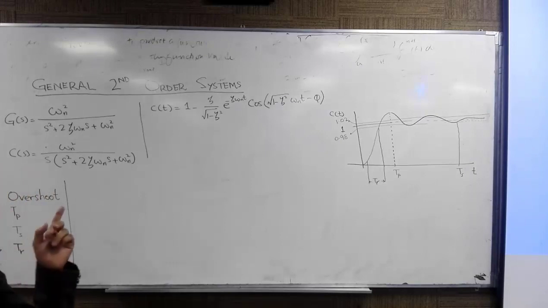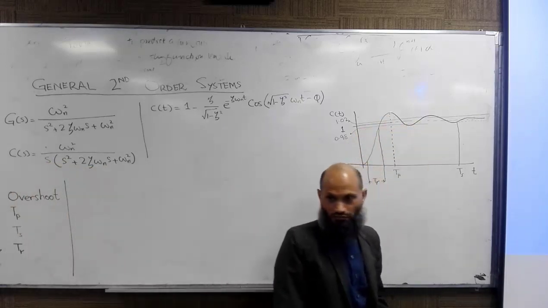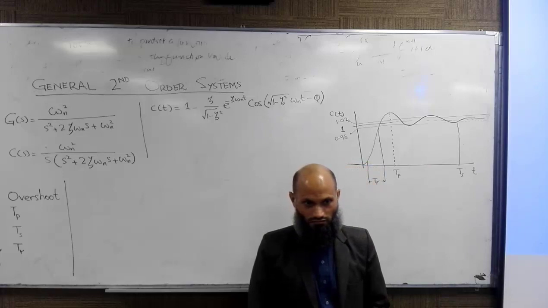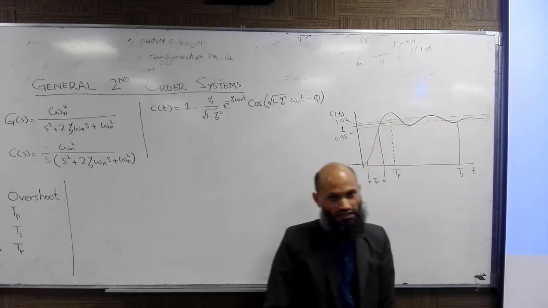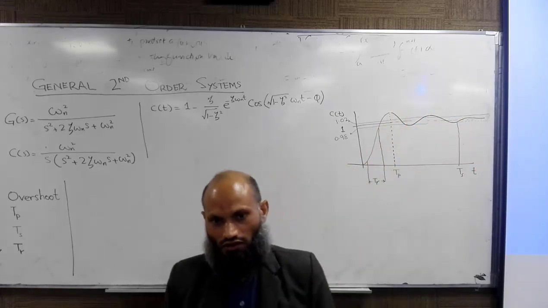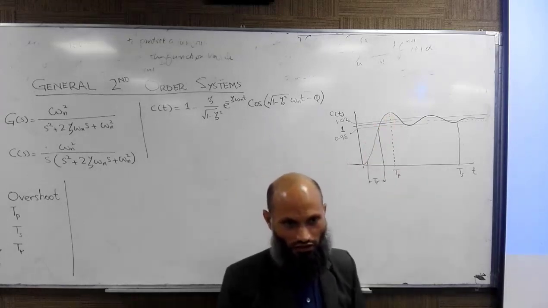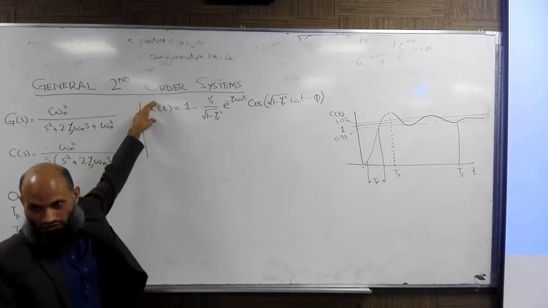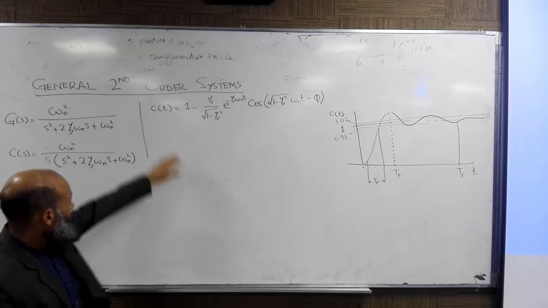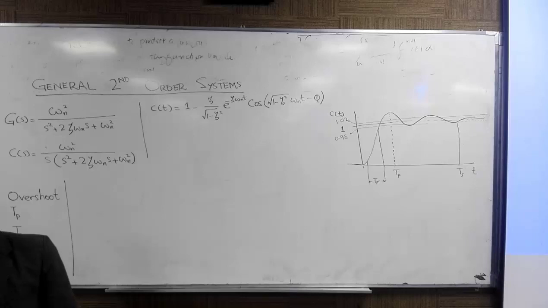If we take the derivative of this expression with respect to time, we shall get all these points. So which point will be the peak time? We get a maximum at all these points. This point, this point. A maximum by definition is the point where the slope is 0. So this is the second point at which we get a maximum. We shall take the derivative of this curve with respect to time. We can take its derivative, that is easy, but we shall opt for a relatively easier approach.